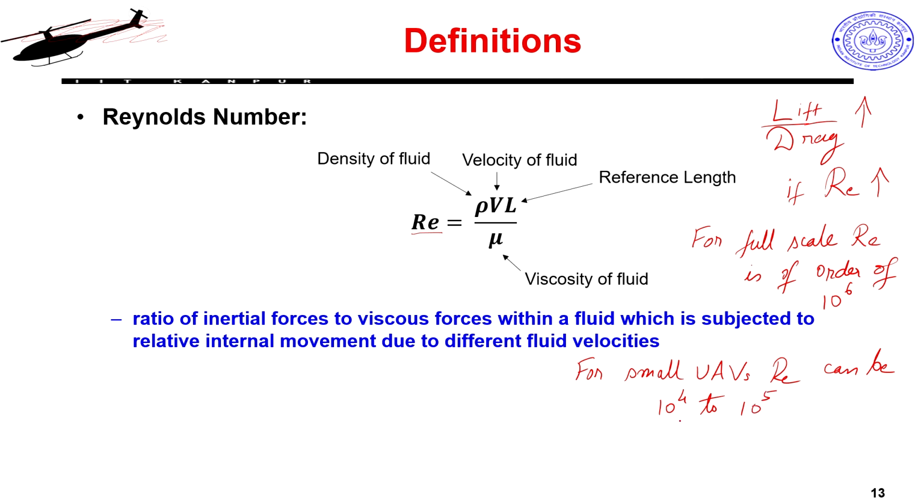So, 100,000, 500,000, 300,000 depending on the scale again, and the speed that it is operating at. And the direct bearing of this Reynolds number is on your lift to drag ratio. So, you cannot expect to have the performance of a large UAV or full scale UAV on a smaller scale UAV, because you will not be able to match the same lift to drag ratio. Lift to drag ratio will be directly governed by Reynolds number.